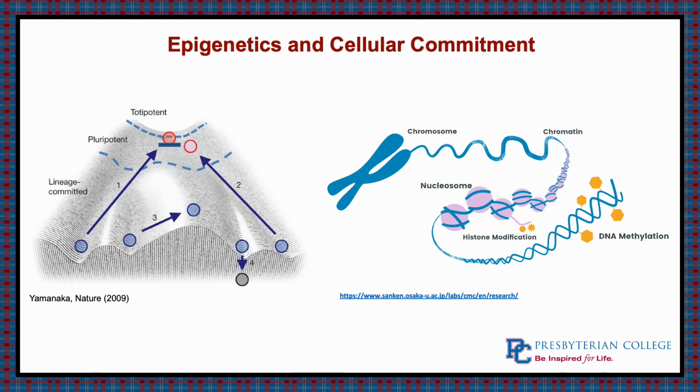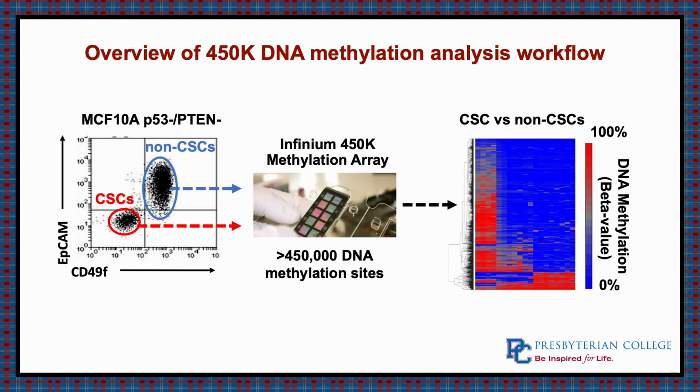So what we want to do is look to see that there is a difference between cancer stem cell specific breast cancers versus normal breast cancer cases. What we did first is a 450K DNA methylation analysis to show what population or what specific cells have large populations of cancer stem cells. What we use to look for that is what are known as EpCAM and CD49F markers. These are epithelial specific differentiation markers.